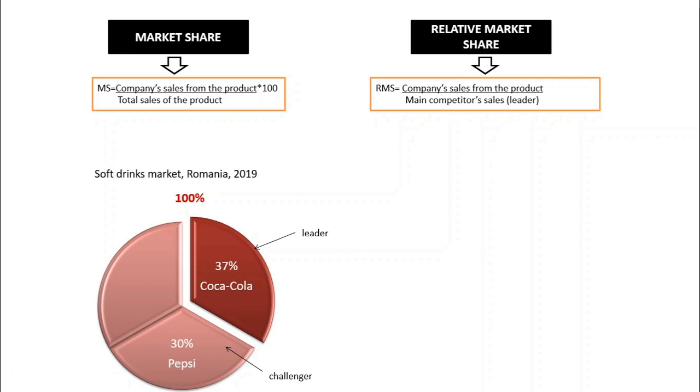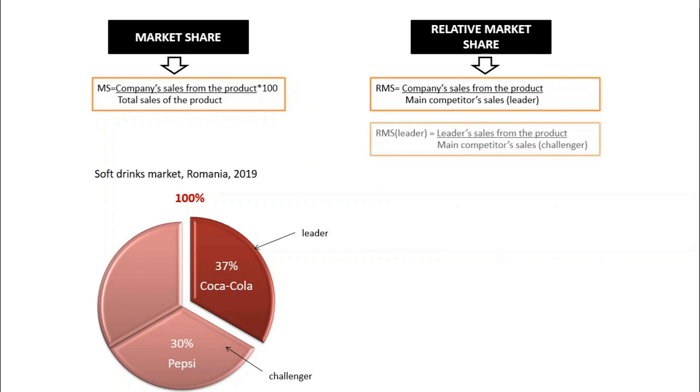When we compute the indicator, we divide the sales of the company to the sales of the leader. Yet, can we compute the relative market share for the leader too? Or does the leader have an important competitor that it should pay attention to, that can attack the position of the leader? The answer is yes. The challenger is the main competitor of the leader. Therefore, we can compute the indicator for the leader too, dividing the sales of the leader to the sales of the challenger.